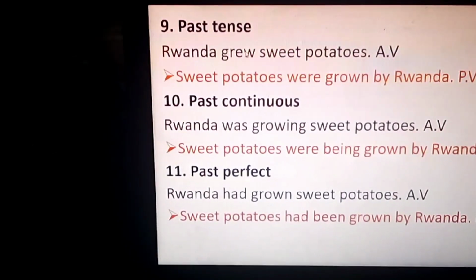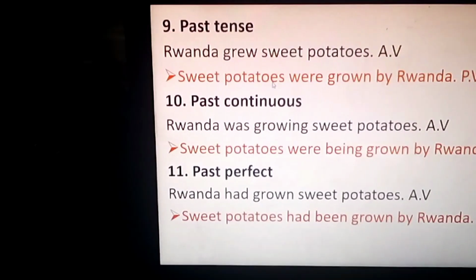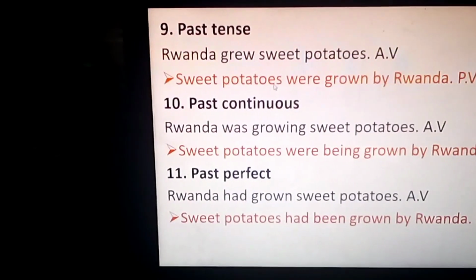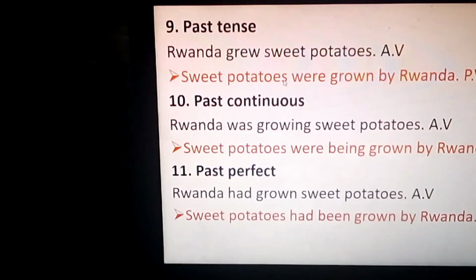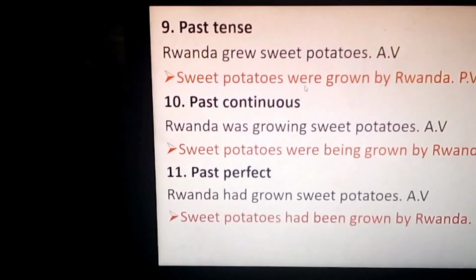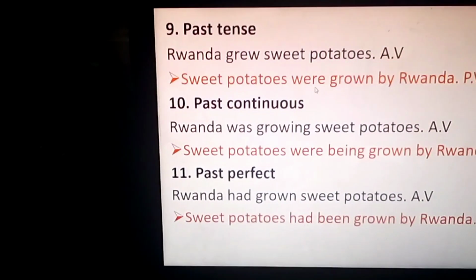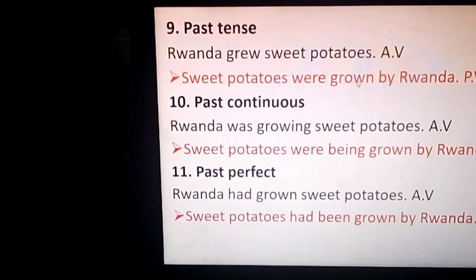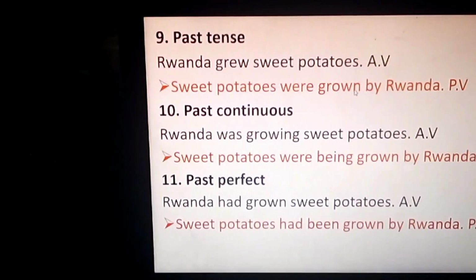Because sweet potatoes is a noun which is in plural form, for this reason, you shall use were, not was. And then we add the past participle of the verb grow, which is grown.